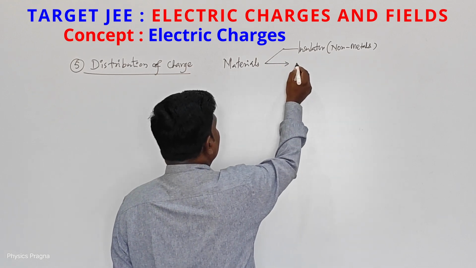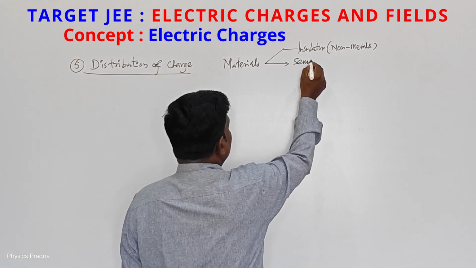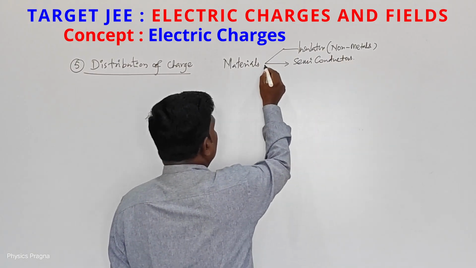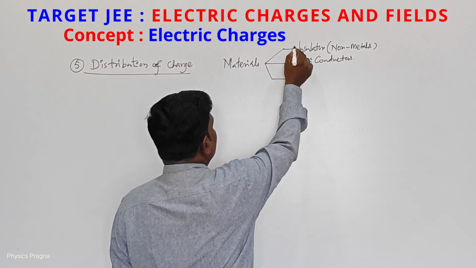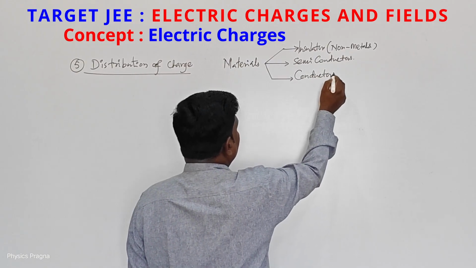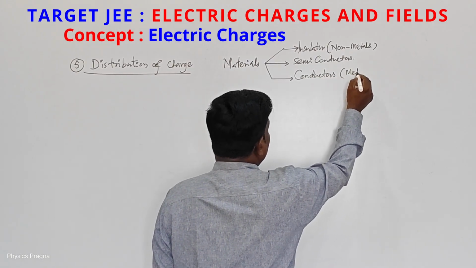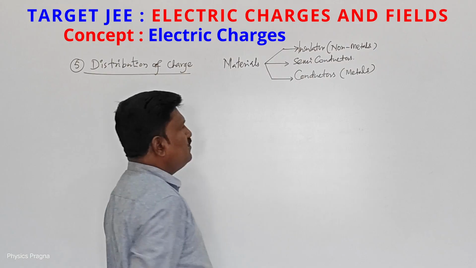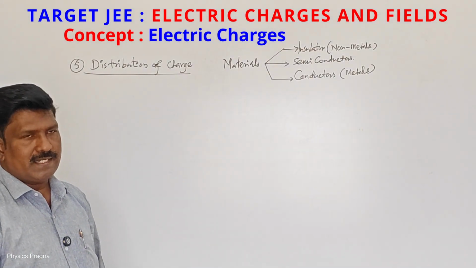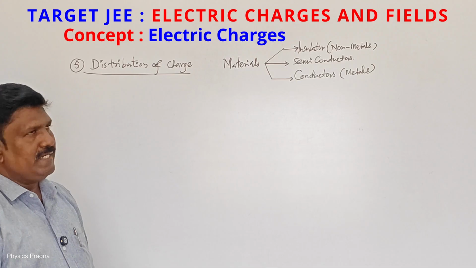Next, semiconductors. Next, conductors, which are metals. If we supply charges, how the charge distributes in these kinds of materials we will discuss.